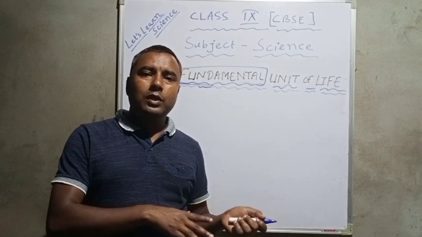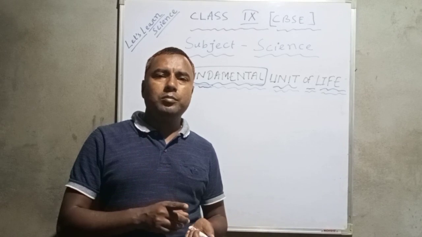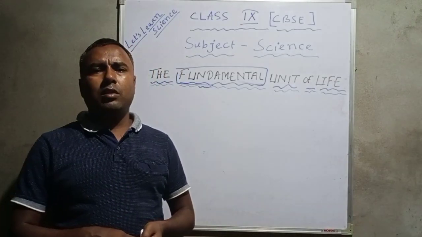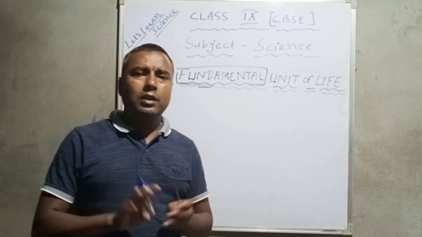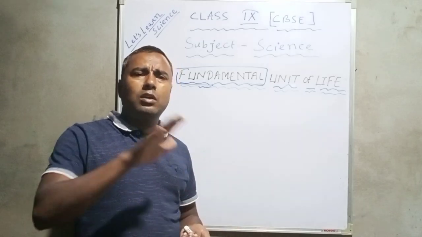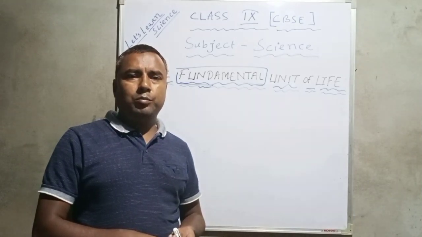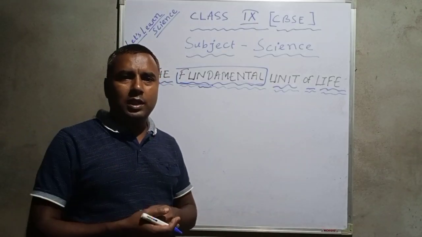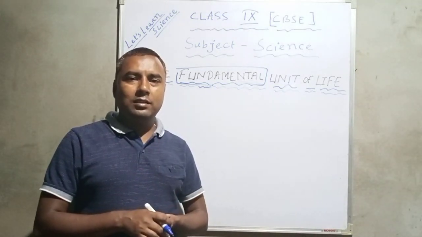Some organism may be made up of a single cell. On the basis of that they are called what? Unicellular organism, and some organism may be made up of more than one cell, they are called multicellular organism. But whatever the type of animals or living beings, whether unicellular or multicellular, life begins from the single cell. But now the question may come in your brain: in case of multicellular organism more than one cell is there, sir. So how can we believe that life began from the single cell?